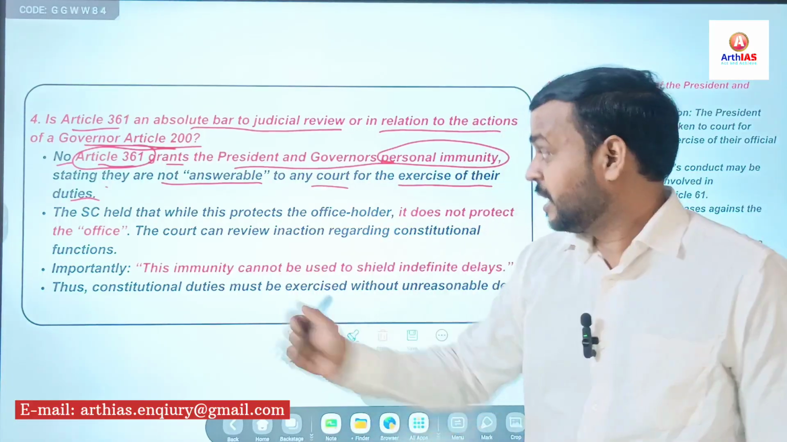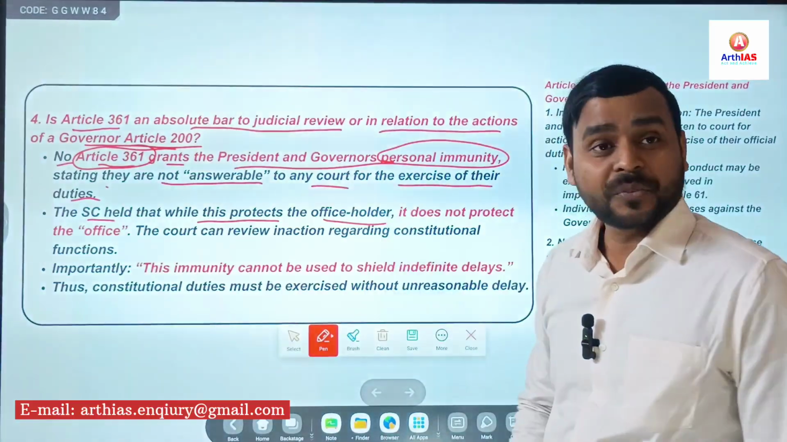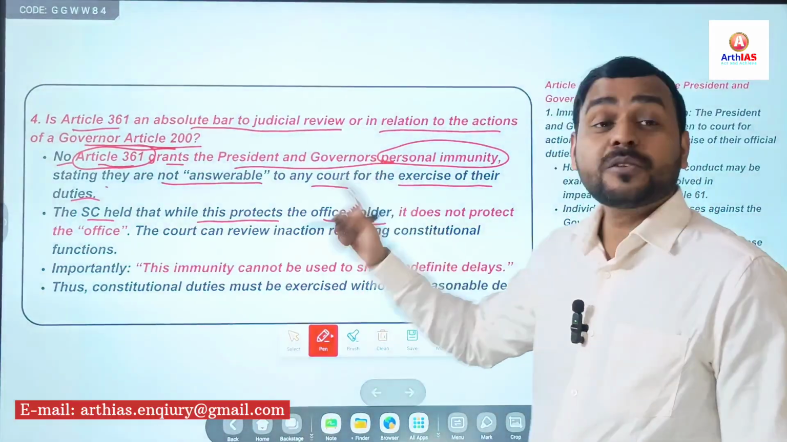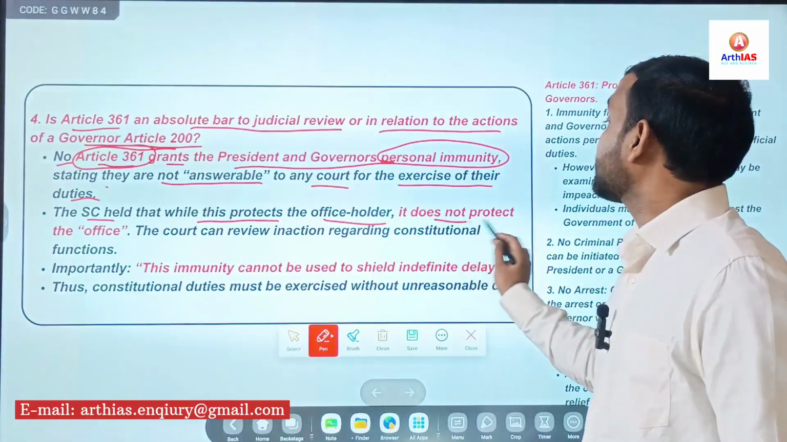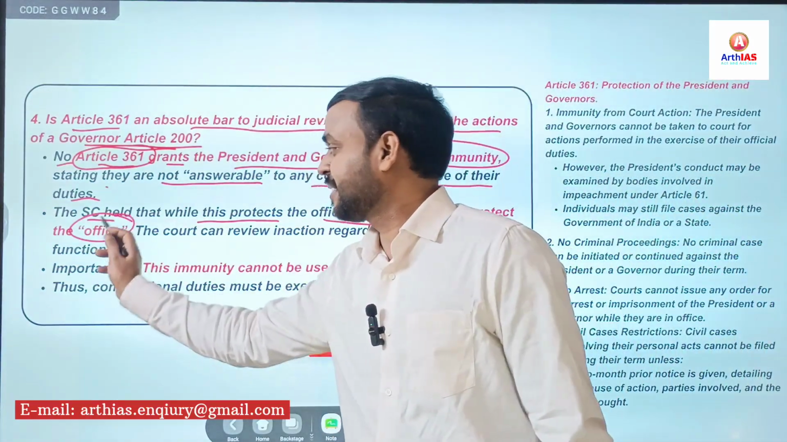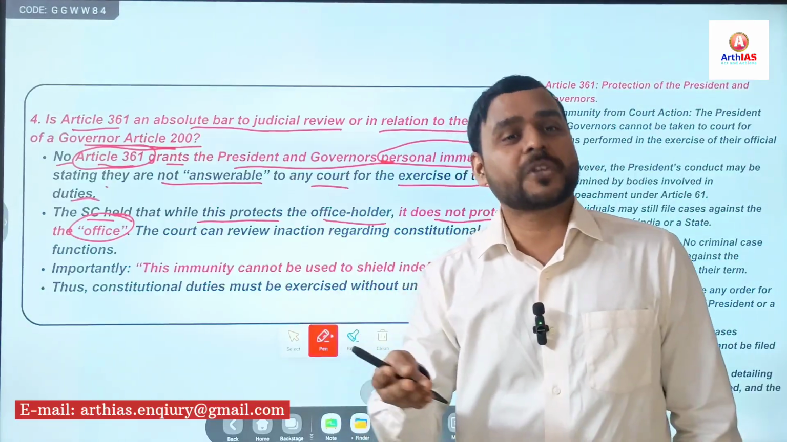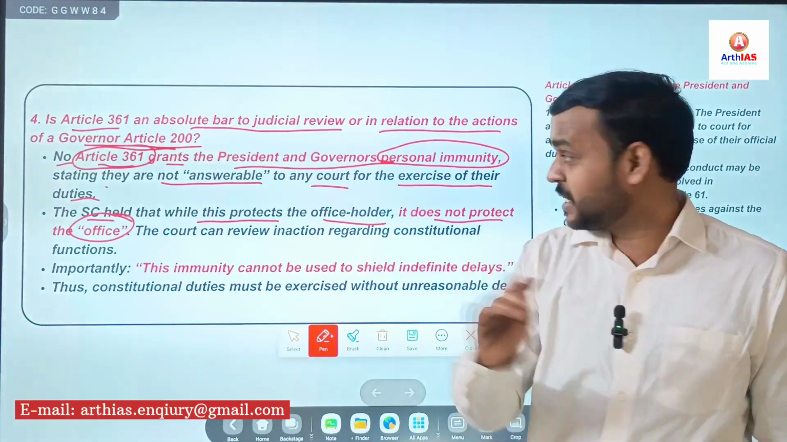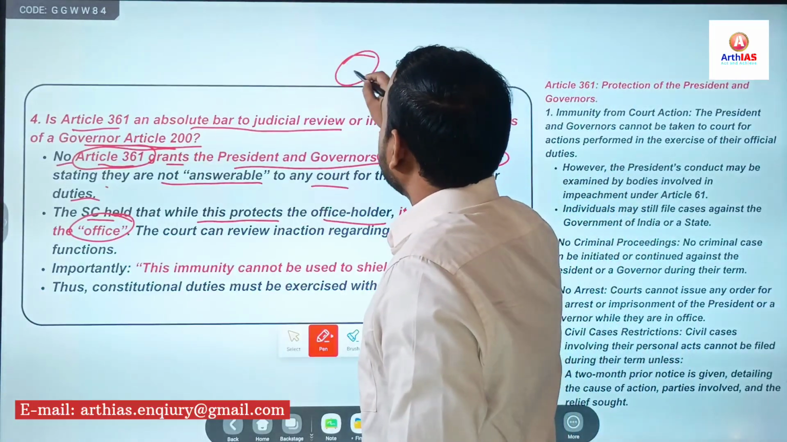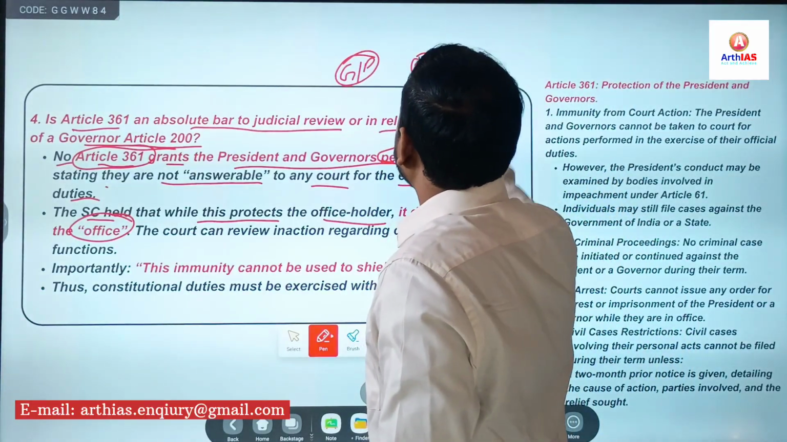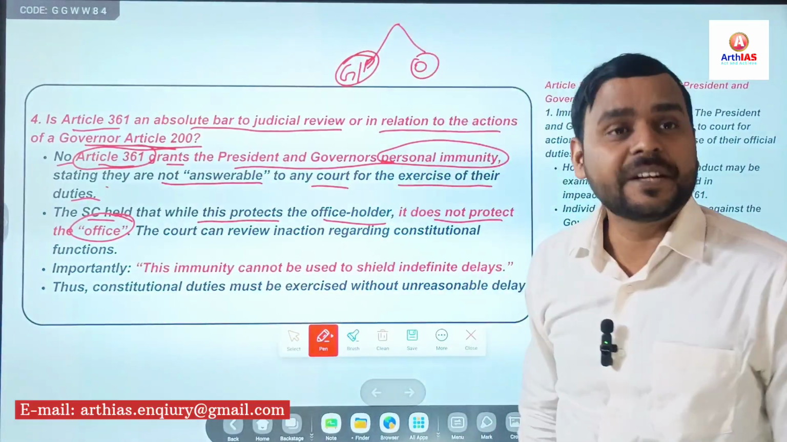But here the Supreme Court found a way, right? Way means what? Here the Supreme Court held that while this protects the office holder, though governor or president is protected under Article 361, it does not protect the office. Does not protect the office means the office of governor or president is not protected, though they are protected. It has separated both the governor or president and their office. Both are two different entities.